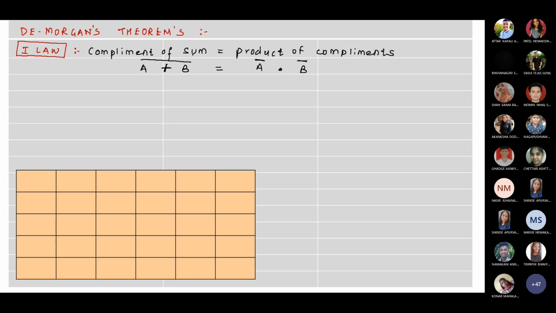Now this statement, complement of sum, how do we write it in words, that is, in expressions? Complement of sum is equal to product of complements. Right now we are considering two inputs. So the complement of sum becomes the sum of A and B, and the product of complements becomes the product of complements of A and B. So that is how we get the expression A plus B the whole bar is equal to A bar dot B bar. Okay. Now we go on to the logical diagrams.